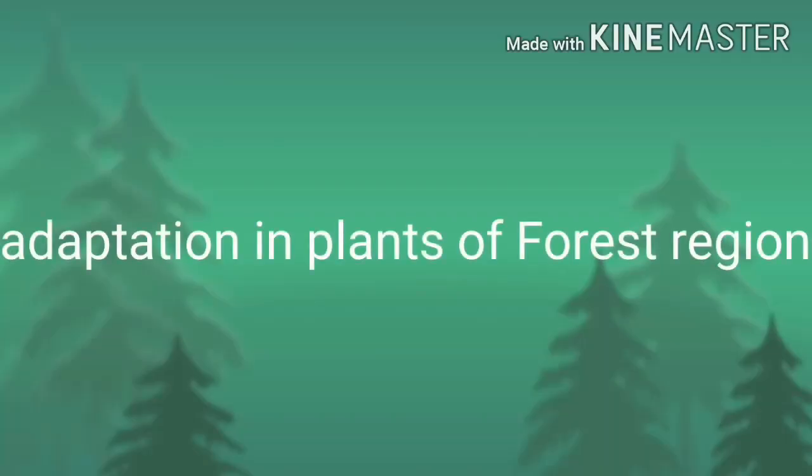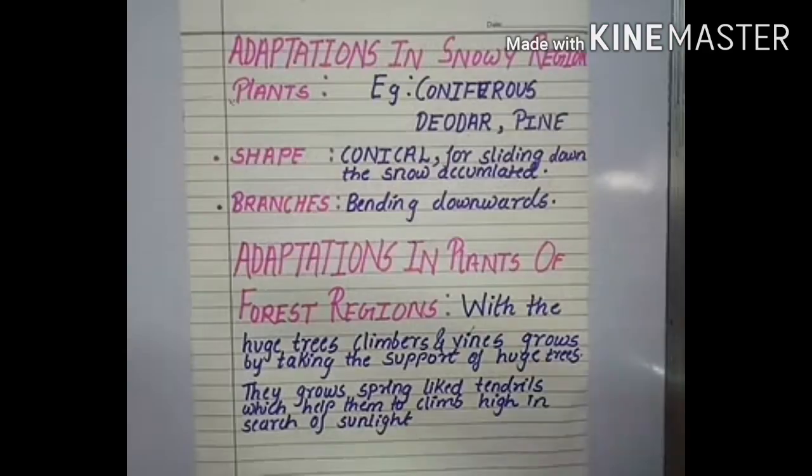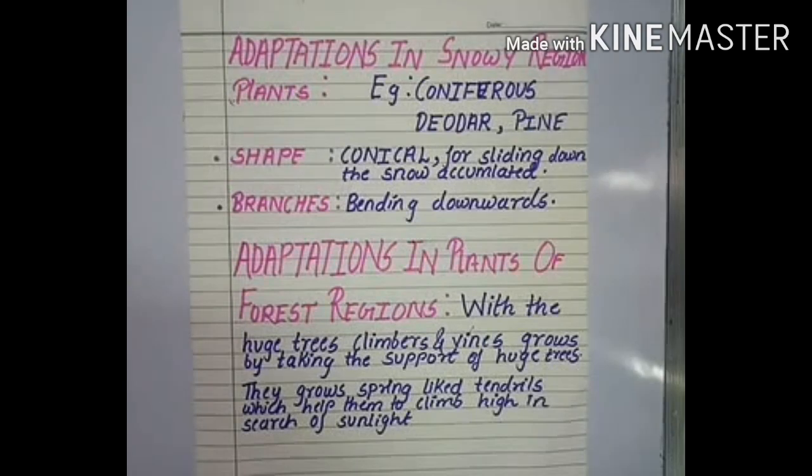Adaptations in plants of forest regions. With the huge trees in the forest, climbers and vines also grow. They too need sunlight. Hence, they have modified spring-like tendrils which help them to climb on the trees in search of sunlight.